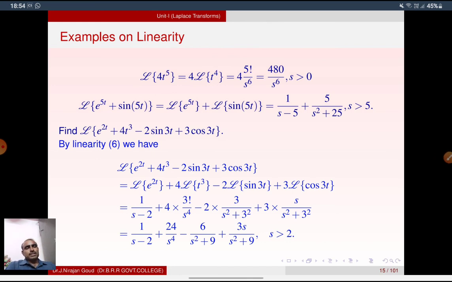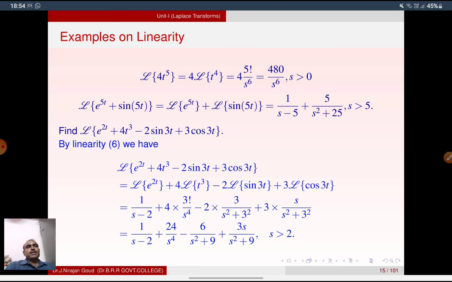If you have a sum of two functions, then we can split by linearity. L of e power t plus sin 5t, that is, we can write L of e power t plus L of sin 5t. L of e power at is 1 by s minus a, that is 1 by s minus 1. Plus L of sin at is a by s square plus a square, that is 5 by s square plus 25.